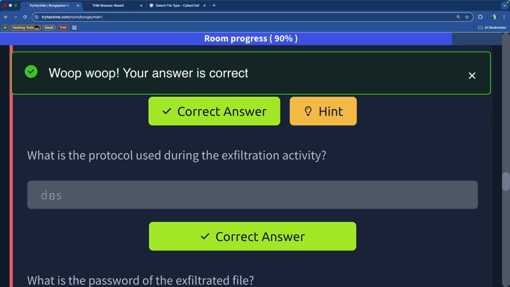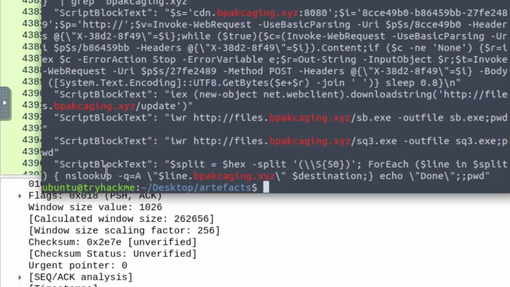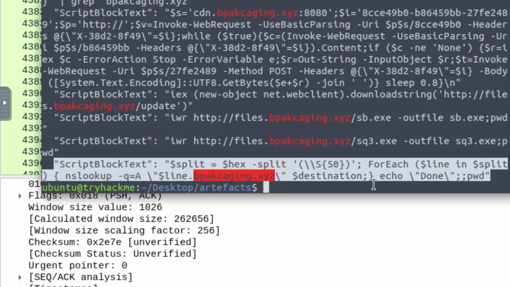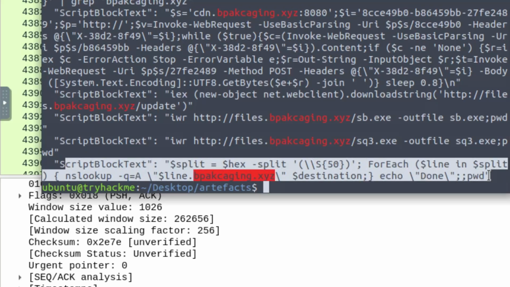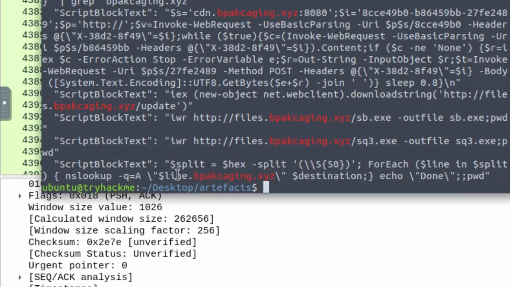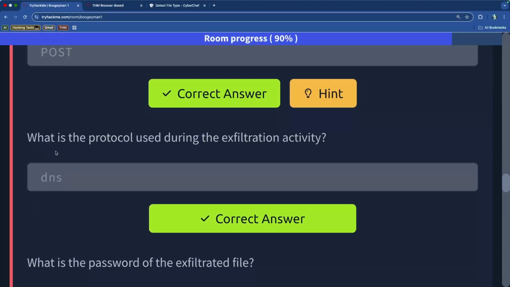Okay, so there's actually something else, I guess. There's the DNS protocol, the Domain Name System, Domain Name Service, and this is the hint right here. The nslookup tool was the tool that was used for the exfiltration, if you remember from our last segment. So nslookup deals with DNS, the Domain Name System. And if they're using this block of code to send the data, to exfiltrate the data to the line B packaging website, and they're using nslookup, that means they're using the DNS protocol. So that is the answer for this one.